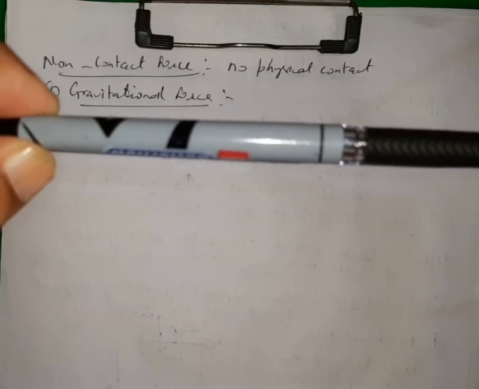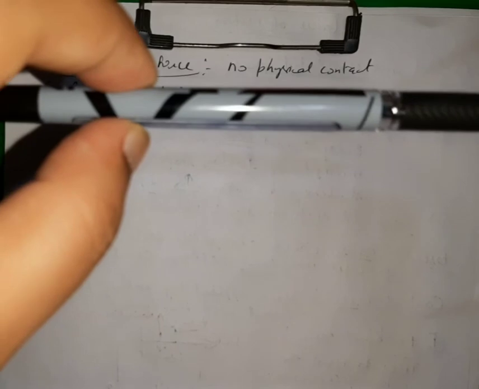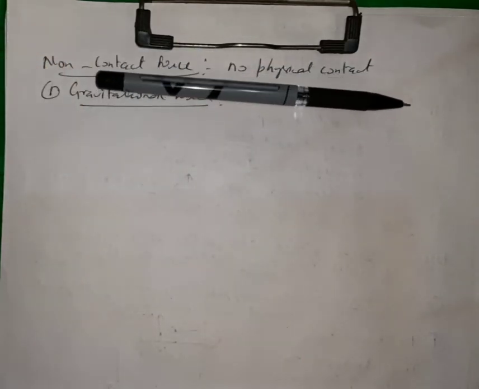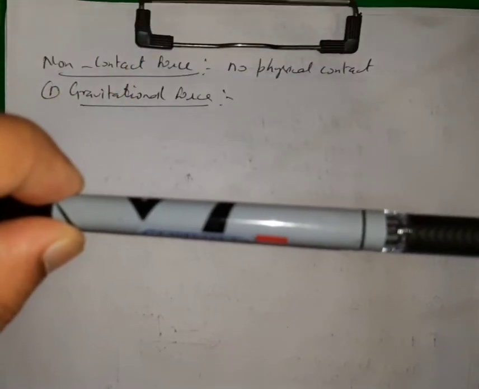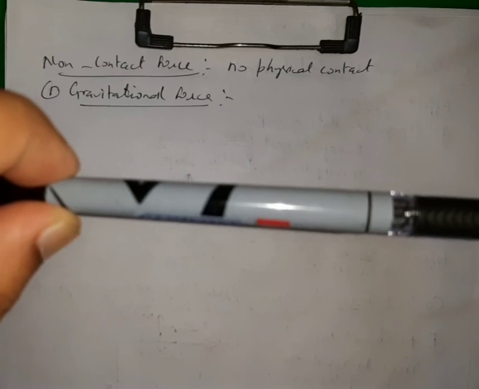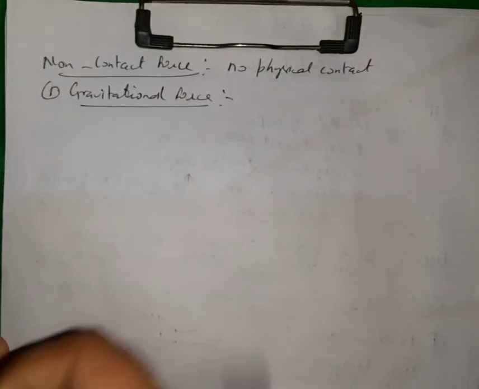For example, let us say that I have this pen in my hand, and if I release this from some height, it will move towards the ground or towards the table. This is due to the gravitational attraction between this object and the ground. Here there is no contact between the earth and this object, but still it is moving towards the earth due to the gravitational force. So this is the first non-contact force.